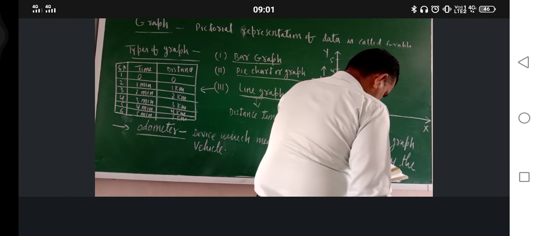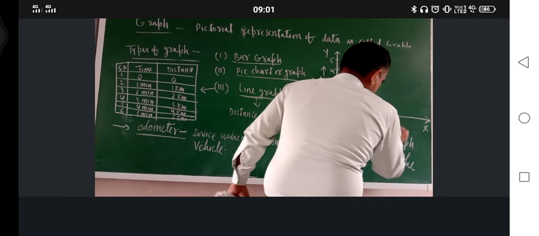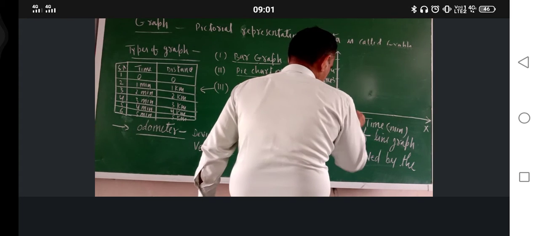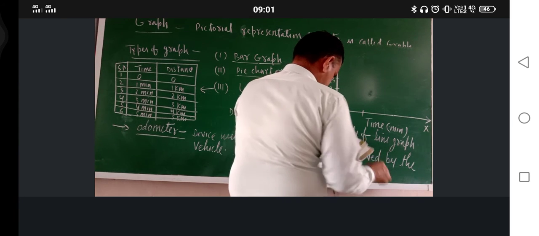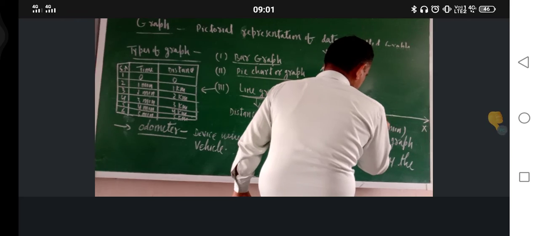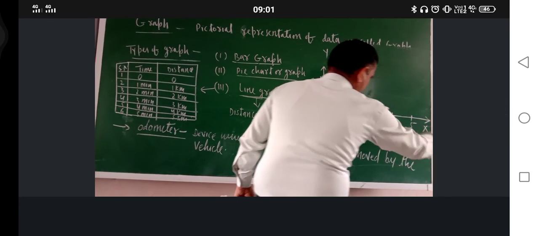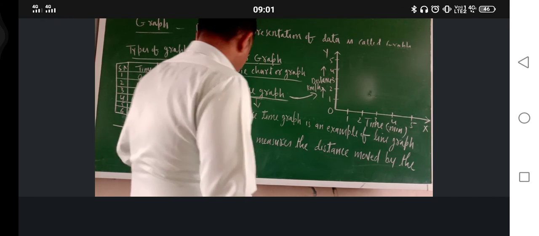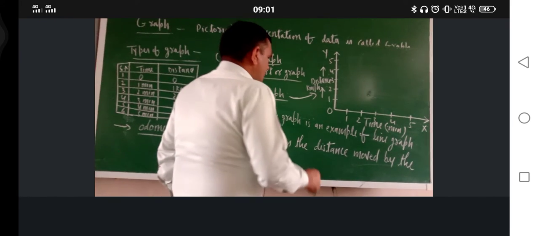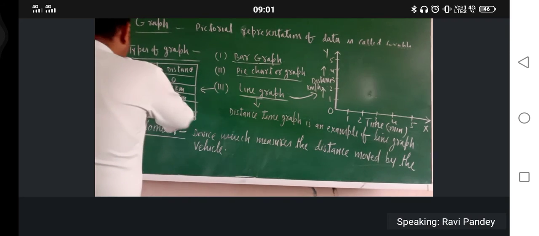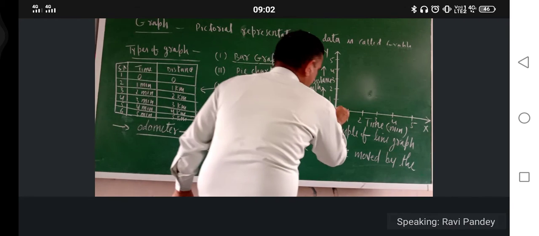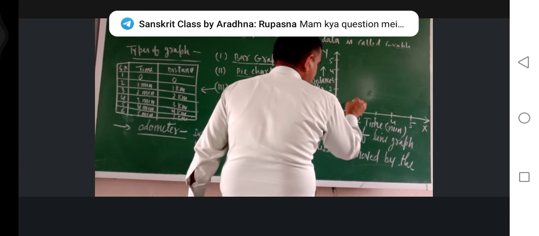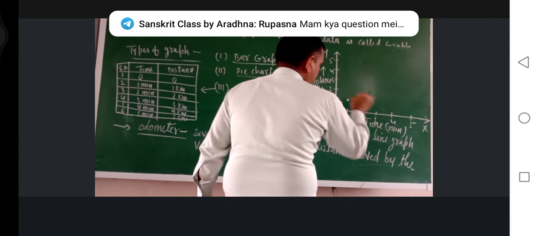It may be minute or second. So now here just take 1. Here just see 1, 2, 3, 4 and 5. Now our data is ready. So now just see, at 0 time distance traveled was 0. At 1 minute distance traveled was 1 kilometer.